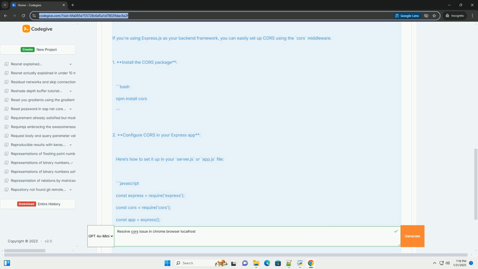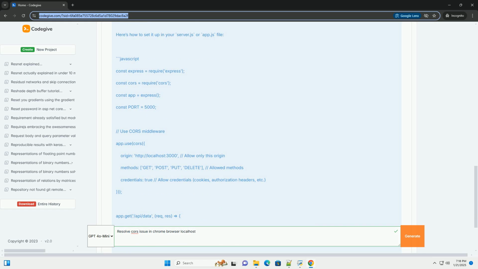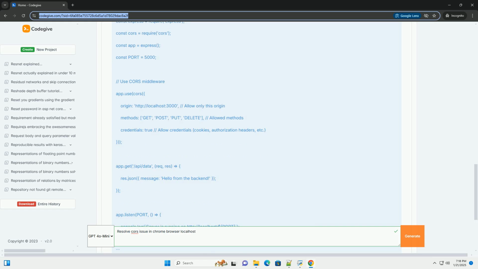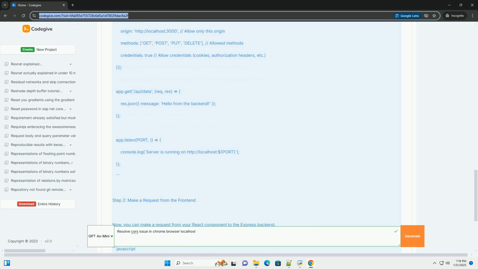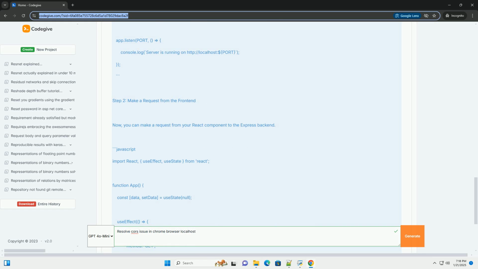In this tutorial, we'll go through how to resolve CORS issues specifically in a Chrome browser while working on localhost. We'll provide code examples and practical solutions for both front-end and backend scenarios.